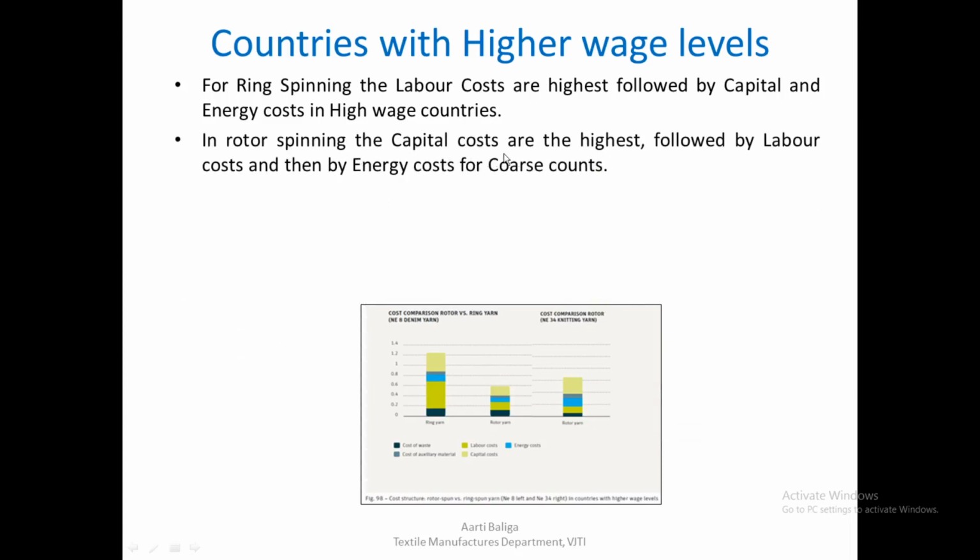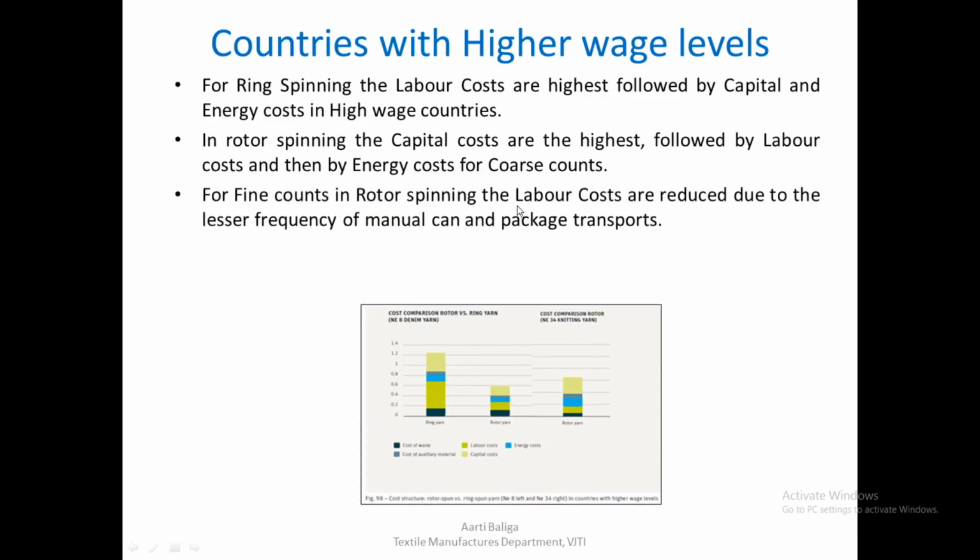In rotor spinning, the capital costs are the highest, followed by labor and then by energy cost. In case of high wage levels, you can see that these two factors, labor and energy, have switched places. Now labor will take away a major chunk of the cost, followed by energy. So let us look over here how it works. Now you can see this labor, this yellow region, has increased in its width here. So capital followed by labor and then by energy, which is this.